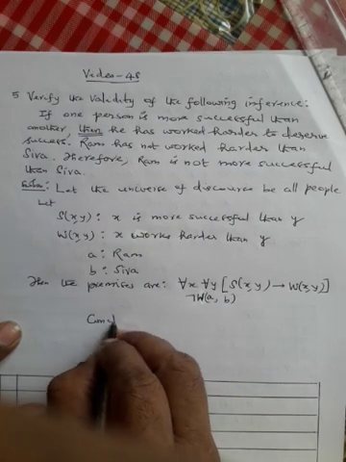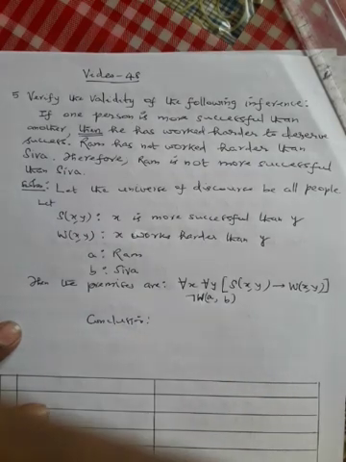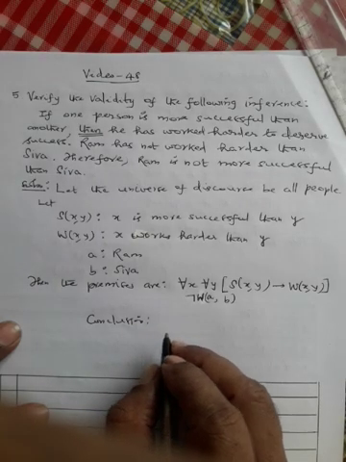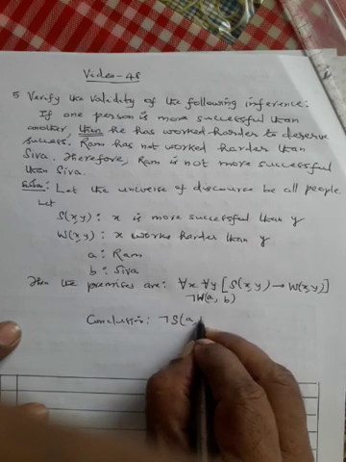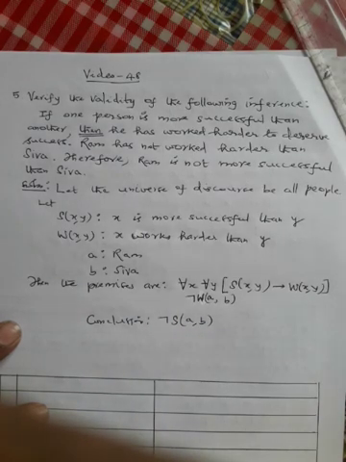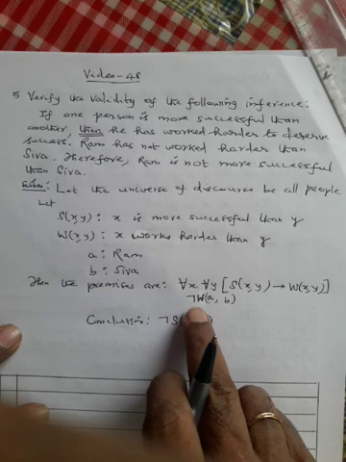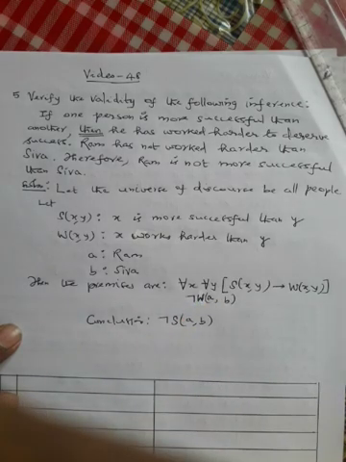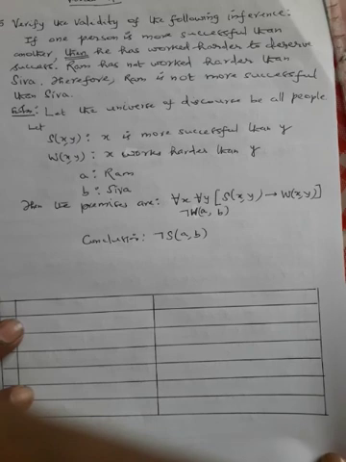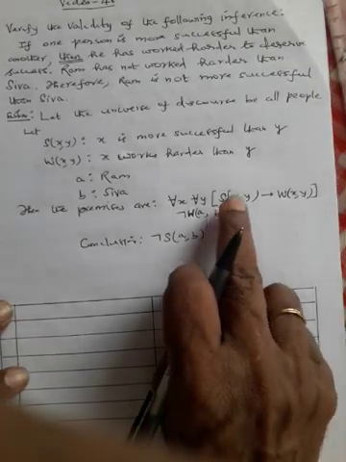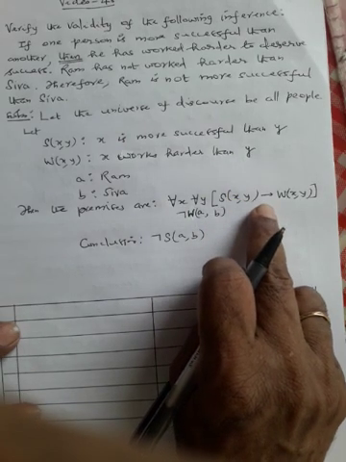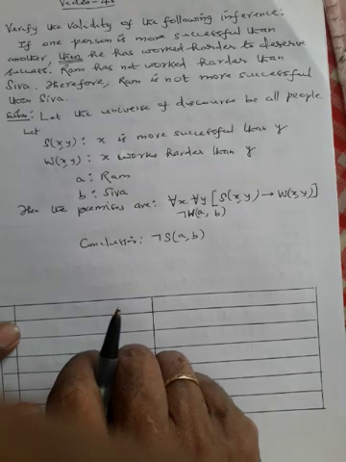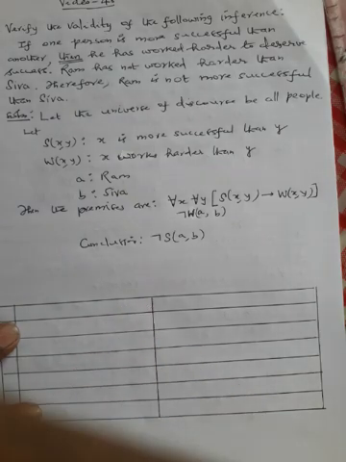So the conclusion is that Ram is not more successful. Negation of S of A comma B is what we want to prove. So this is one hypothesis, this is another hypothesis, and this is the conclusion. Here, if one person is more successful than the other, then he has worked harder to deserve success.